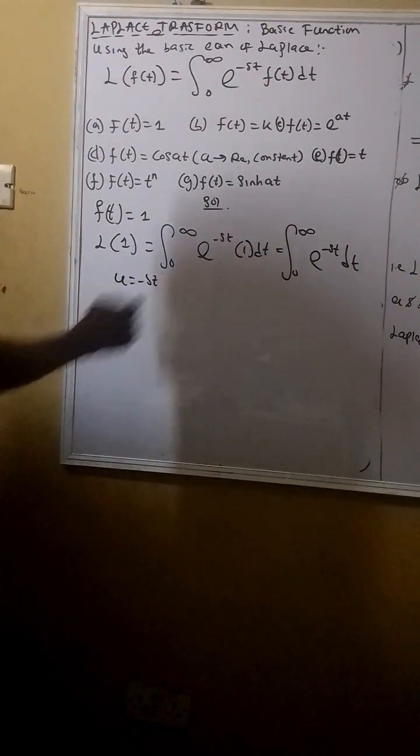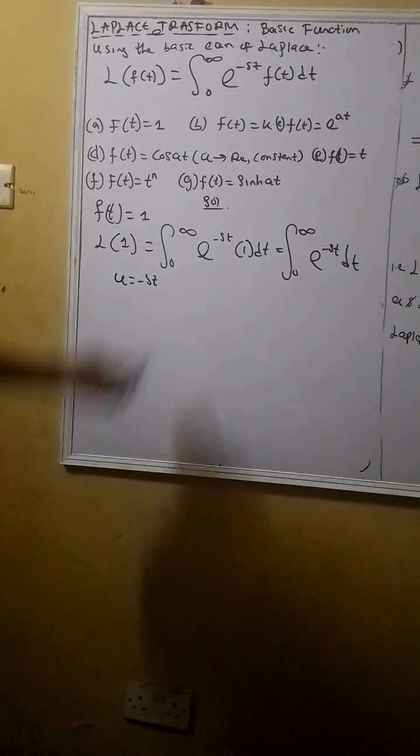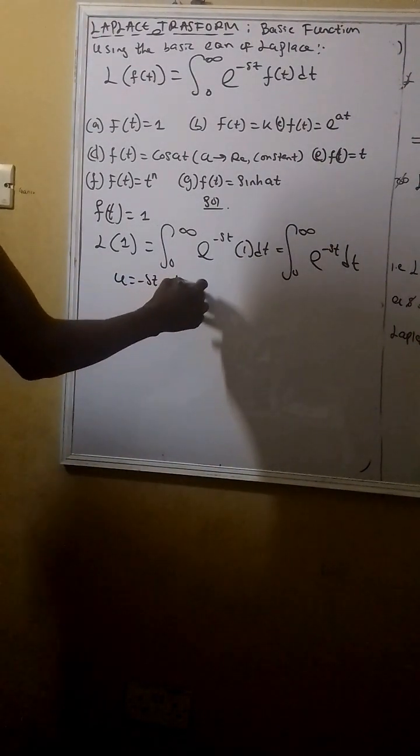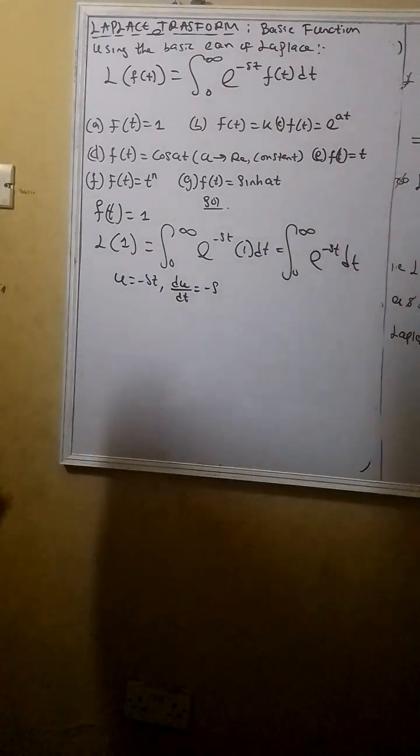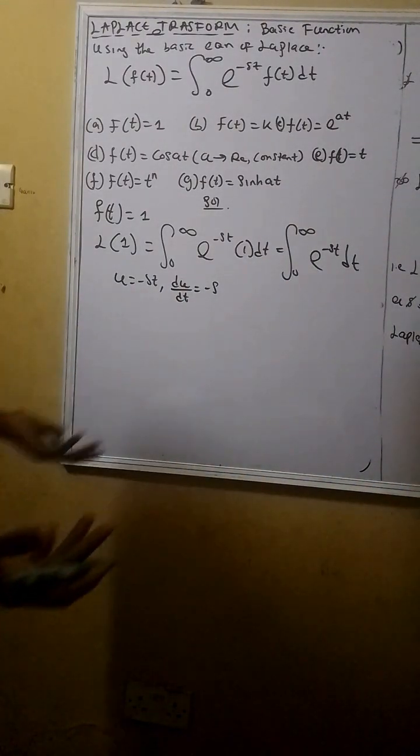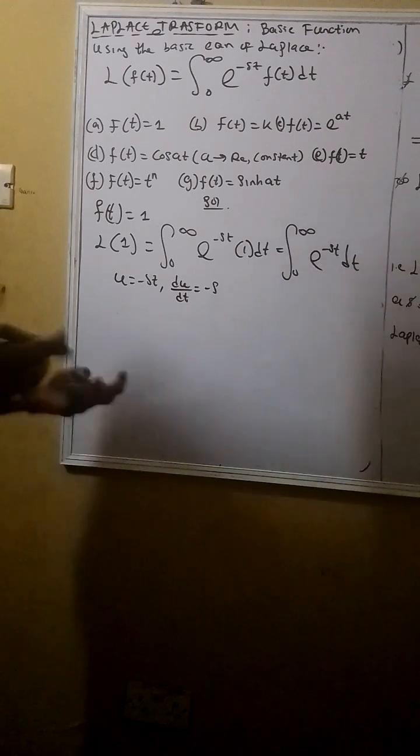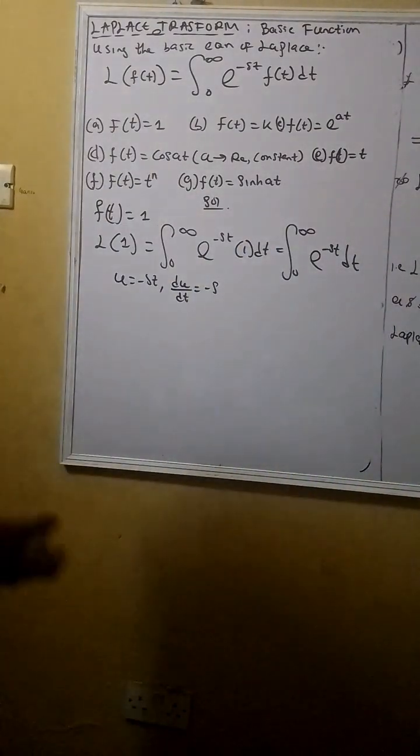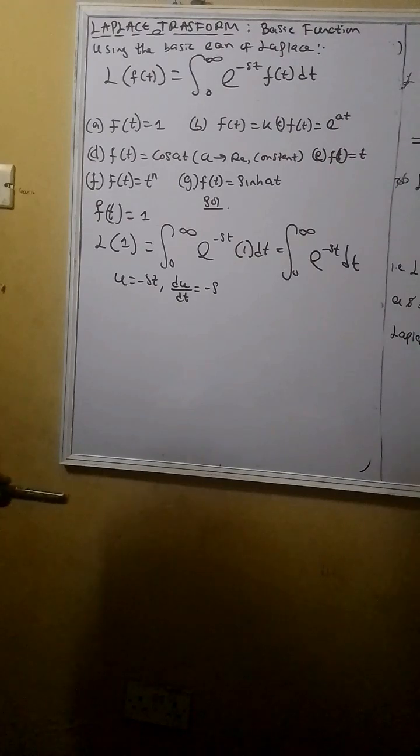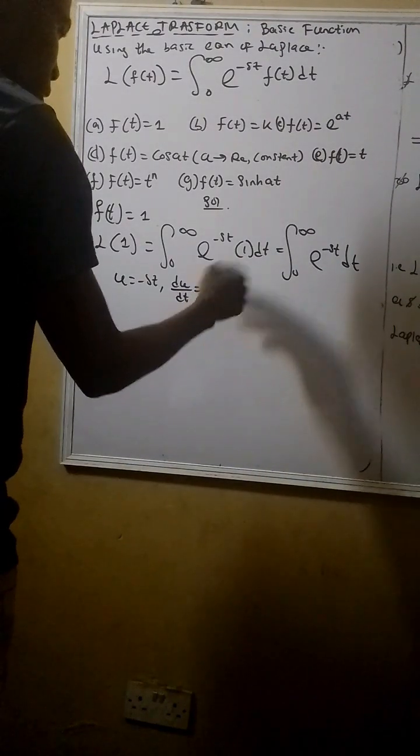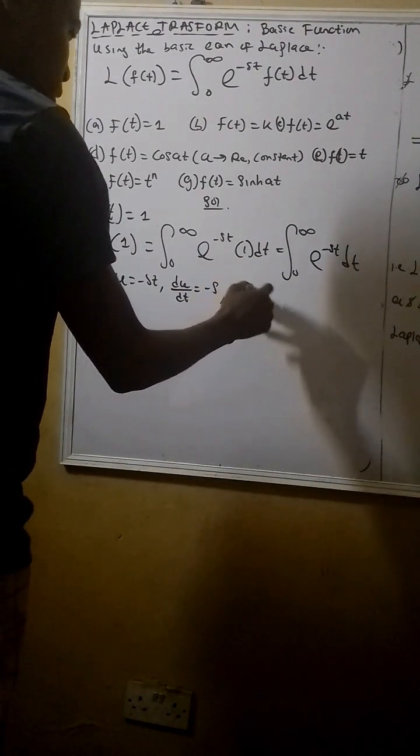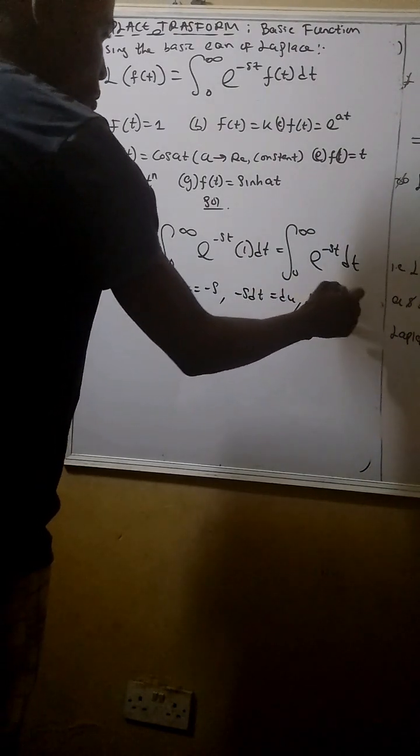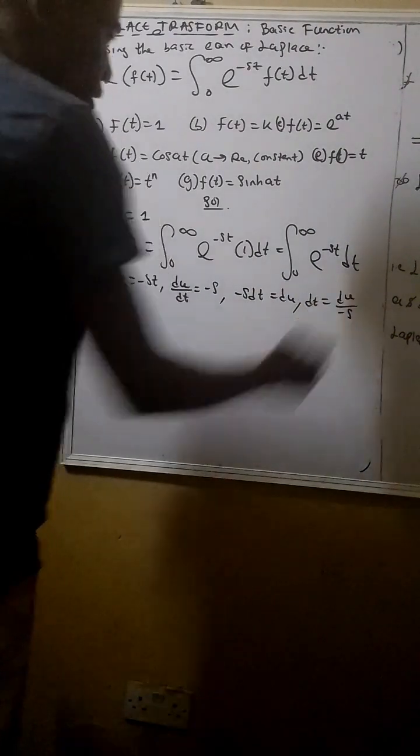negative st. Since we are differentiating with respect to t, du over dt would equal negative s. And do not forget your normal basic substitution. Now you have negative s dt equals du. Therefore dt can be broken down as du over negative s.